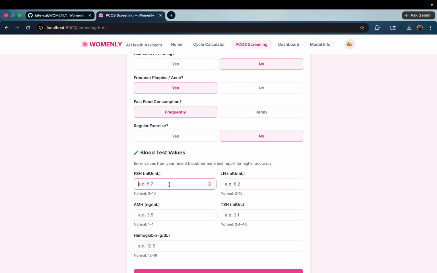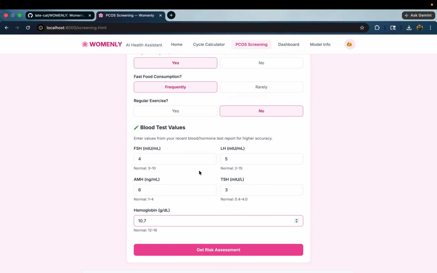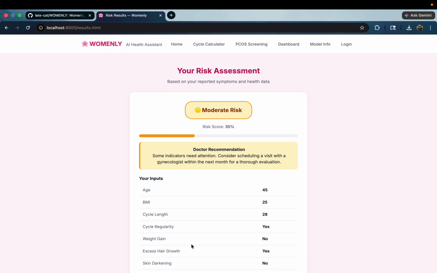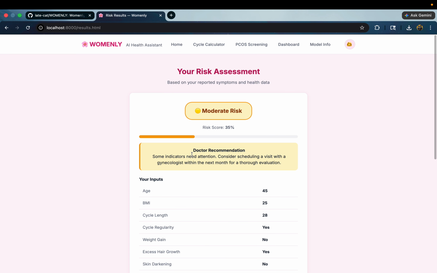The follicle stimulating hormone count could be something like 5.76, so we are taking 4. And luteinizing hormone, let's assume it is 5, and AMH, let's assume 6 something. Okay, let's say 6. Thyroid stimulating hormone, let's take the count as 3 for example, and hemoglobin count let's take 11 something. After putting in all those values, when we click get risk assessment, the woman can instantly see what her risk is of falling into a PCOS or PCOD like condition, or ultimately of developing a cyst.